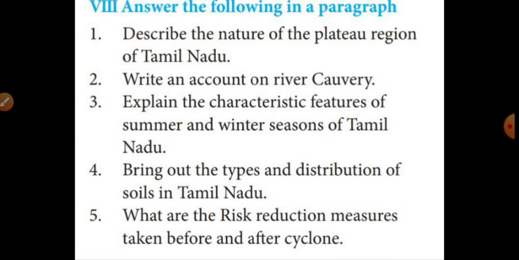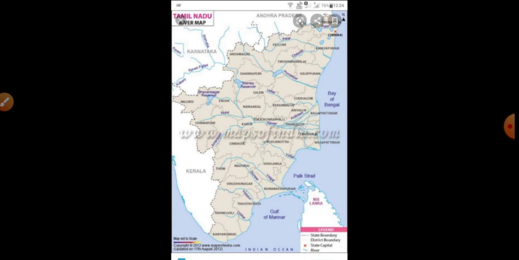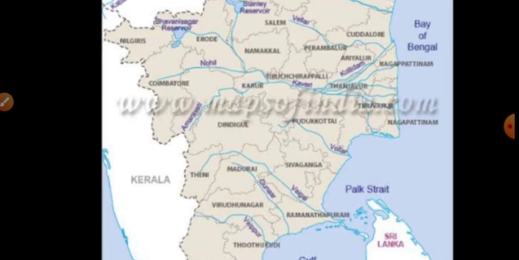Finally, the map study, Roman number 9. Mark the important rivers. They are given, students: river Tamrabarani. Did you see, students? River Tamrabarani, then river Kaveri, Palar, Penniyar, Vaigai. Those 5 rivers you should mark.